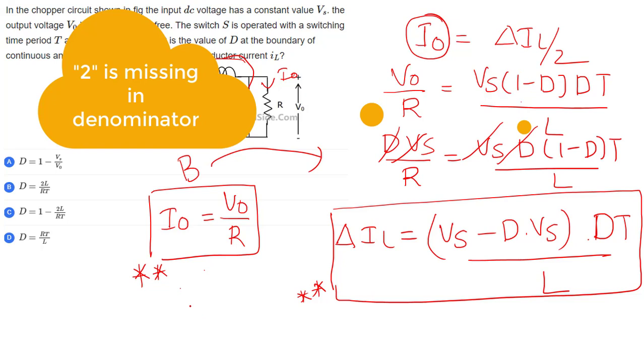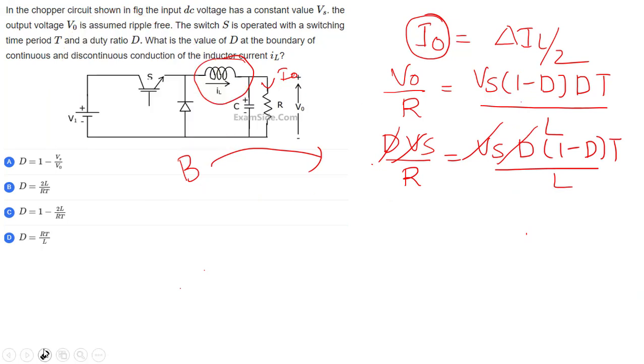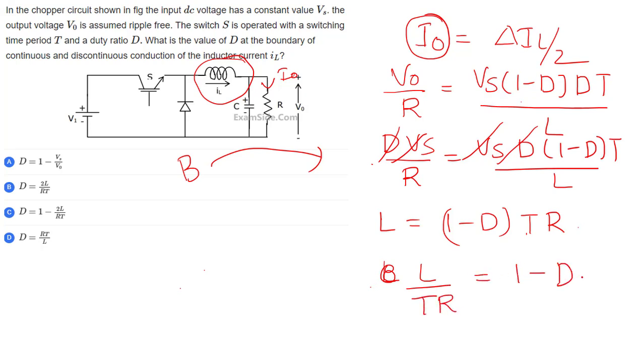Both will get cancelled. So finally I can write from here that L is equal to 1 minus D into TR, so L by TR is equal to 1 minus D. See, I naught is equal to delta IL by 2, I missed that, so this is 2L.